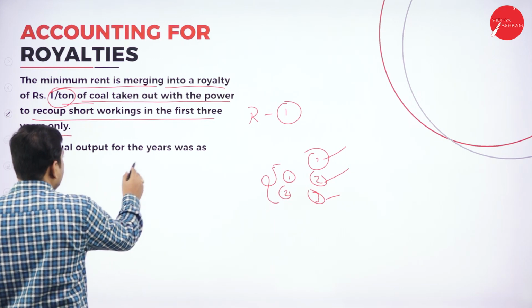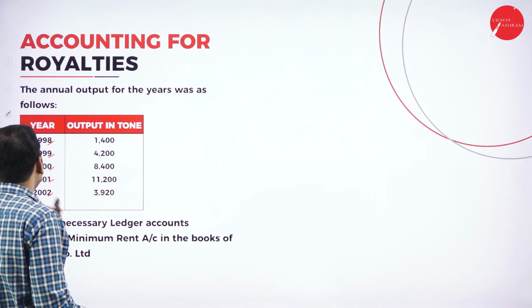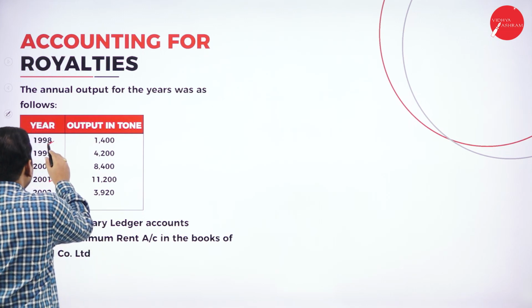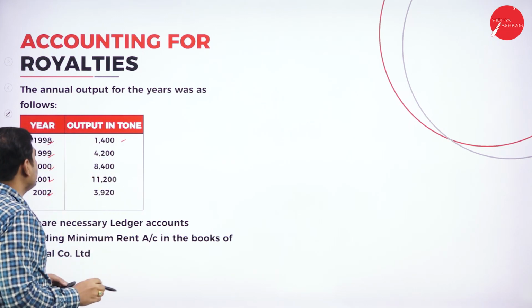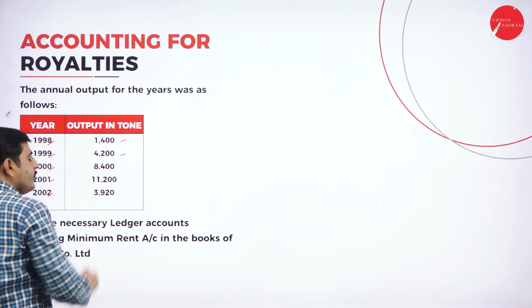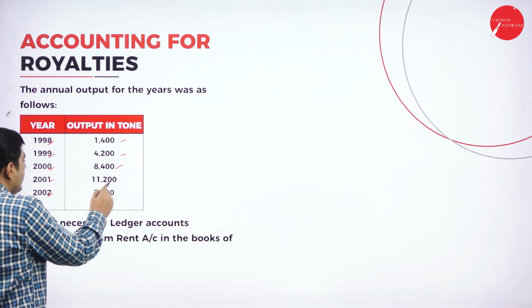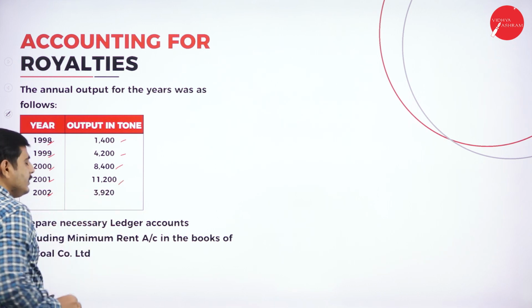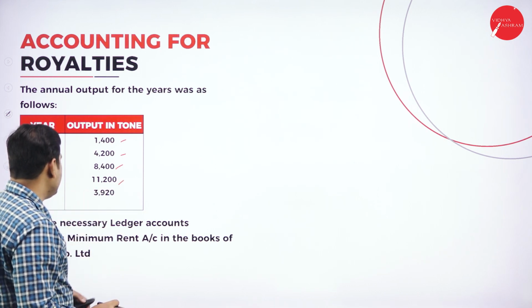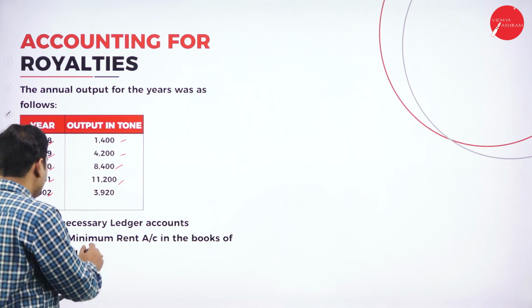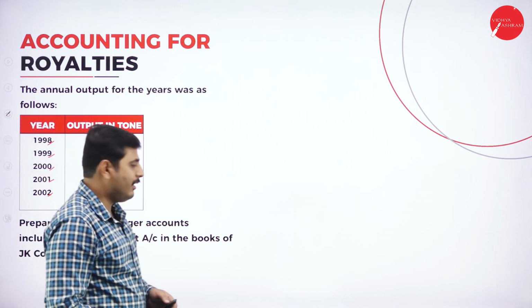The annual output of the years was as follows. Look at the annual outputs here. For 1998, 1,400 tons. For 1999, 4,200 tons. 2000, 8,400. 2001, 11,200. And 2002, 3,920 tons. Prepare the necessary ledger entries in the books of the lessee.